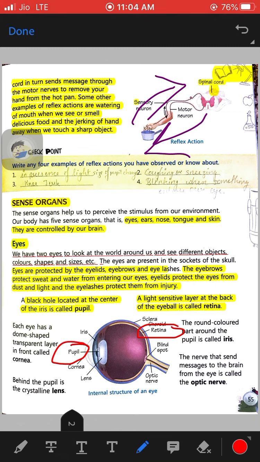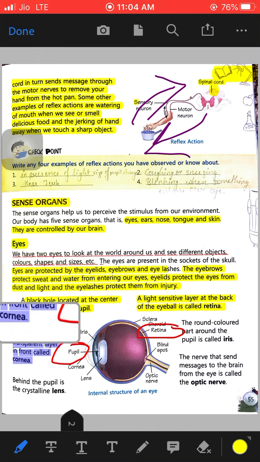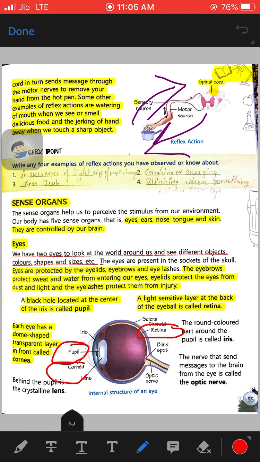Now the next is, each eye has a dome shaped transparent layer in front. That transparent layer that you can see in your eyes is the cornea, and it is dome shaped. You can see the cornea over here. And behind the pupil is the lens. The lens is present behind the pupil.